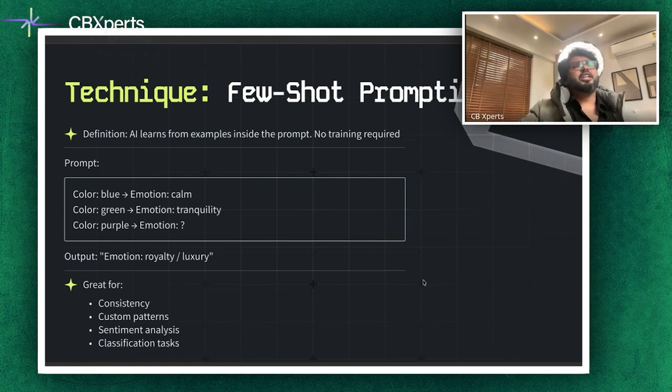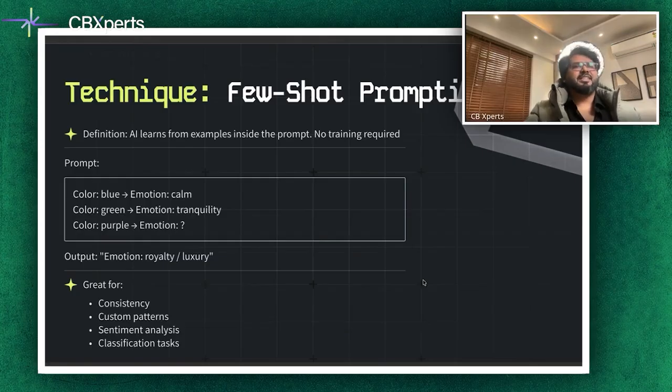This is interesting because now we are going to jump towards some technical aspects of prompting. And the first term, which you must have heard in a lot of places, is few shot prompting. It teaches the model by example. So instead of training new weights, you provide a few labeled examples in your prompt. In the slide, let's say blue is calm, green is tranquility, and then what is purple? The model infers that purple is associated with royalty or luxury. The technique is great for maintaining consistency, following custom patterns, and performing tasks like sentiment analysis or classification.